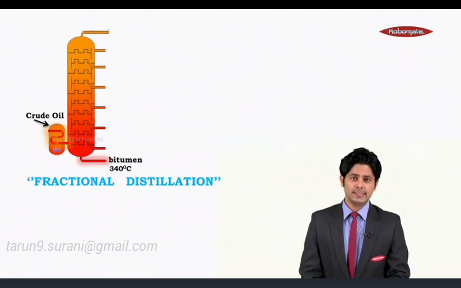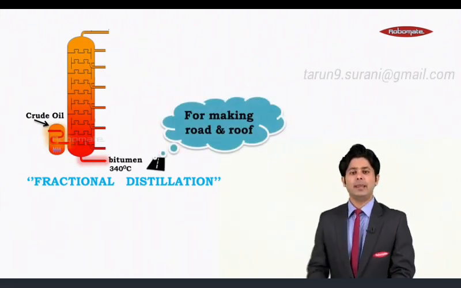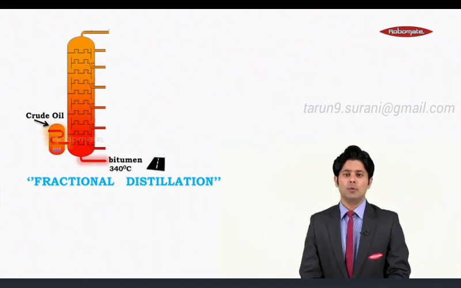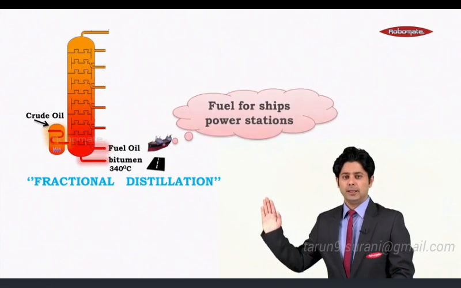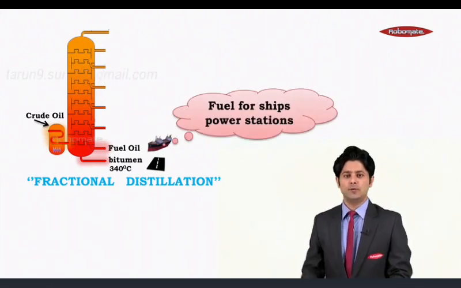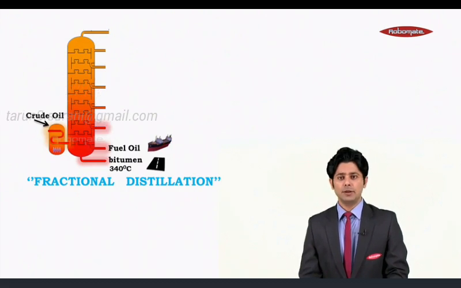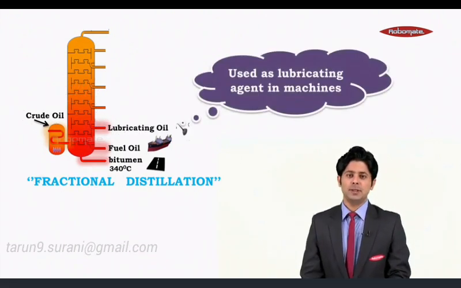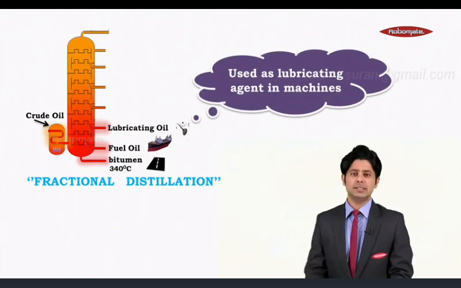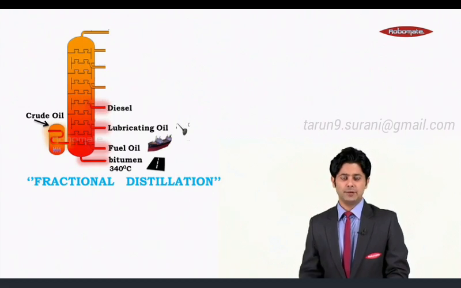Further, depending upon its boiling point, it condenses, and the first product that we get is bitumen at 340 degrees Celsius, and it's been used for making road and roof. Moving to the next product, what we get is fuel oil, and it's been used as fuel for ships and power stations. Moving further, what we have is the lubricating oil, and it's been used as a lubricating agents in machines.